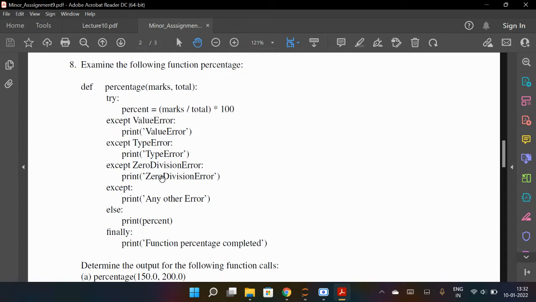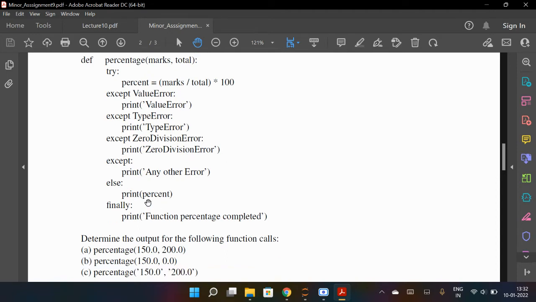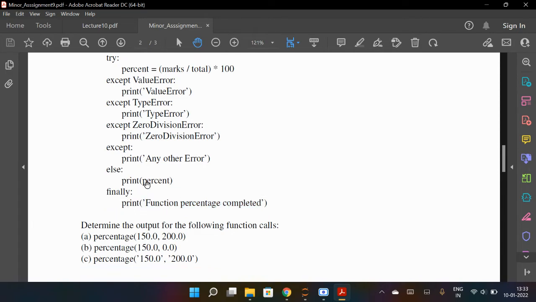So if it is a valid value, it will print like this. Here, at the end, finally, the function percent completed. So where we are printing percent here, else we are printing percent here. So if no error occurs, then it will print percentage. And finally will be executed every time. Finally means finally executed every time, so it will always print this function percent completed. And the values of inputs are given, so you just put them.